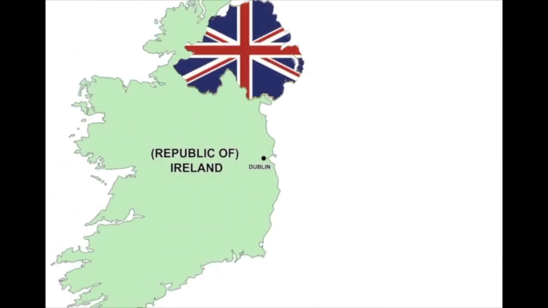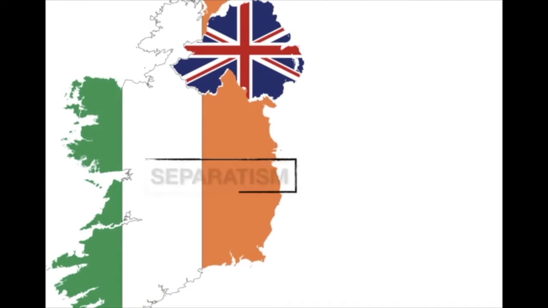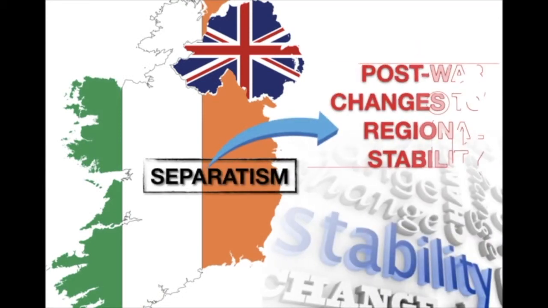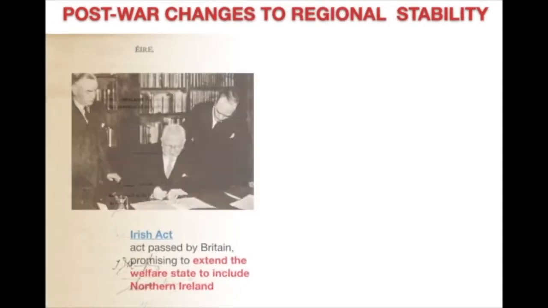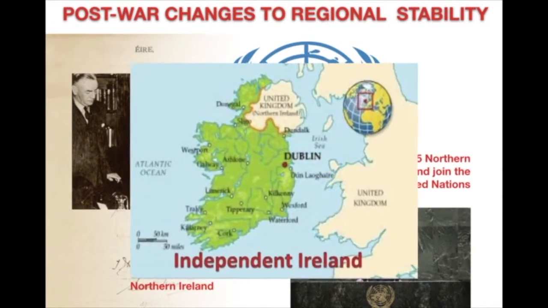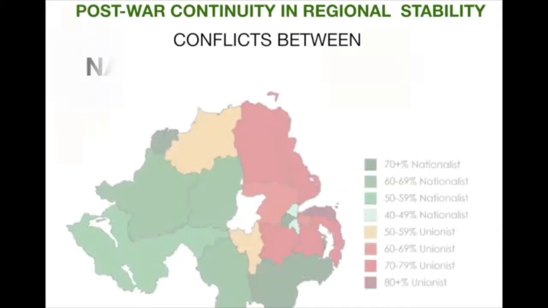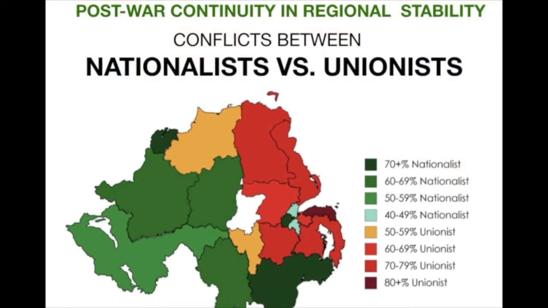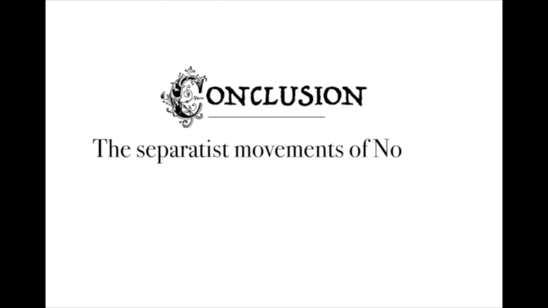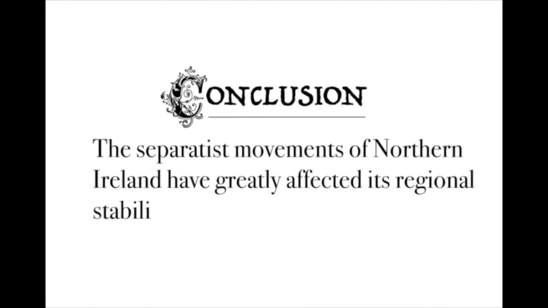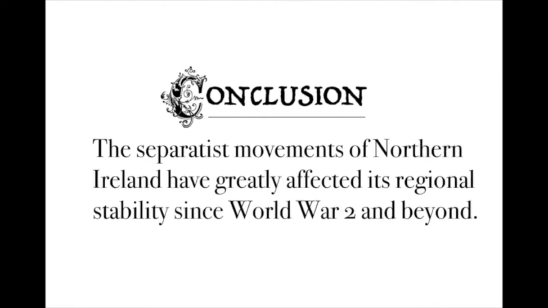Even though Northern Ireland was neutral during World War II and was already having movements of separatism to be independent, this created changes to its regional stability, like joining world unions or obtaining rights of British welfare. Southern Ireland also finally gained independence shortly after the end of World War II. Throughout this time, conflicts between Irish nationalists and unionists continued in Ireland, especially in Northern Ireland. In conclusion, the separatist movements of Northern Ireland have greatly affected its regional stability since World War II and beyond.